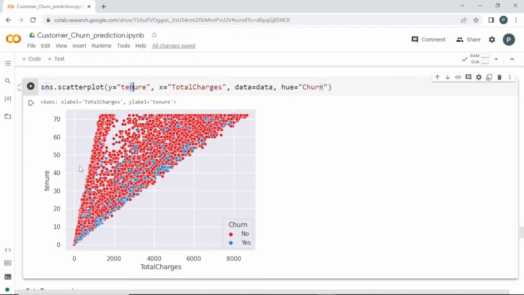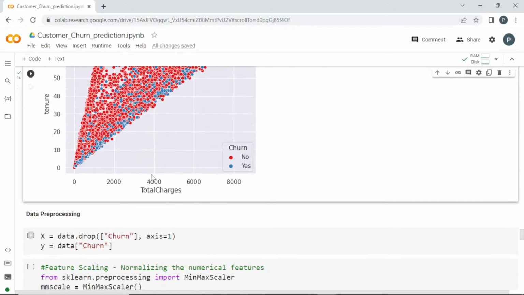So this is actually telling that when the tenure month is high, they are not likely going out of the company, because they are a long-time user and they are not going out. Only a few are going. Only these low tenure customers are more likely to go out of the company, even if the amount is high. When the total charges are high, the customers have been with the company for many months, so they are likely to stay with them.